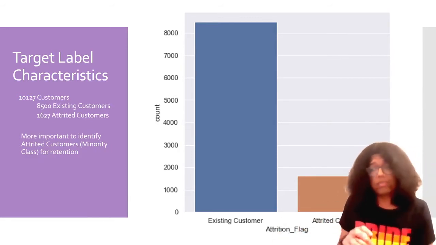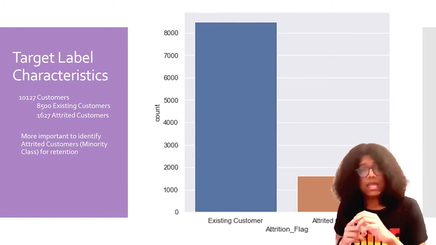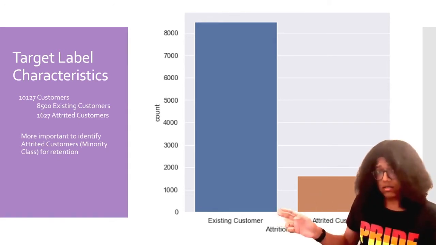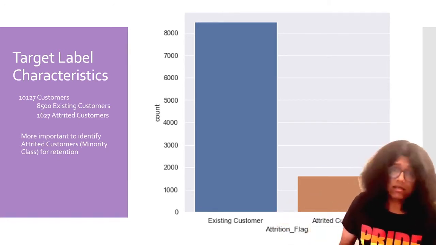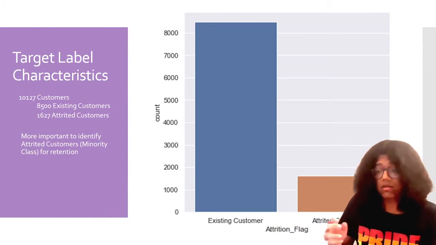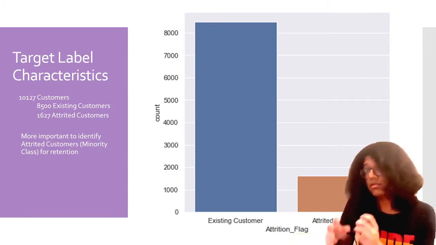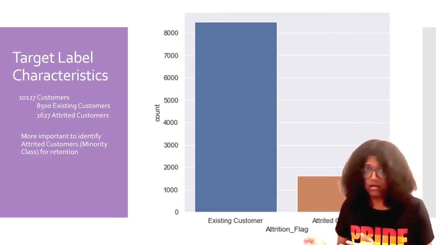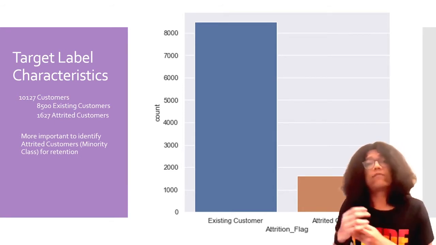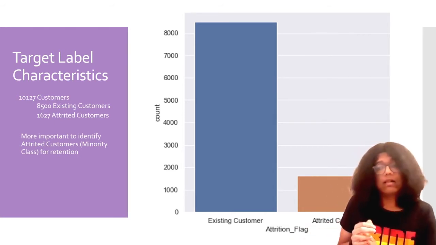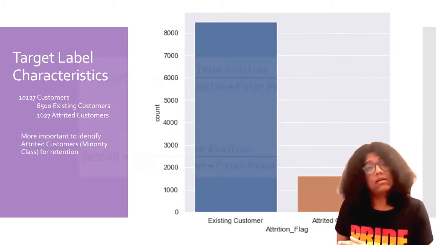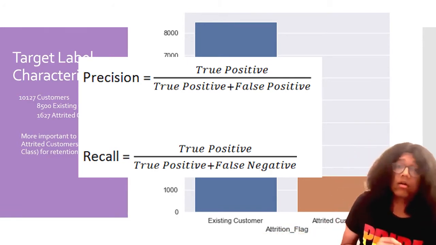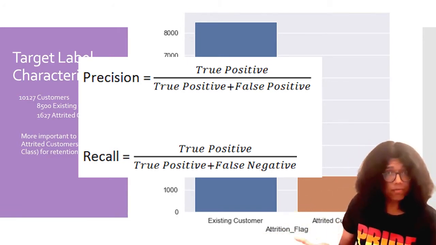But the important thing here is that identifying the attrited customers is much more important than identifying existing customers. Given the data imbalance, because it's not a balanced class, we cannot just use accuracy as a suitable metric. We will have to use other metrics which will help us increase the performance on predicting the attrited customer class. Hence, the recall of the attrited customer class will be the best option here.